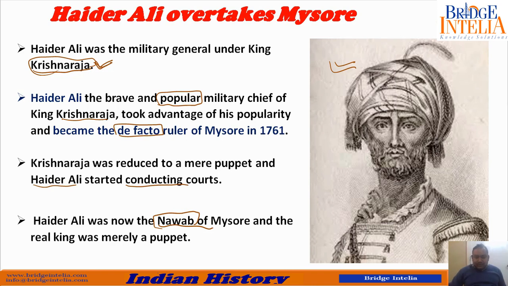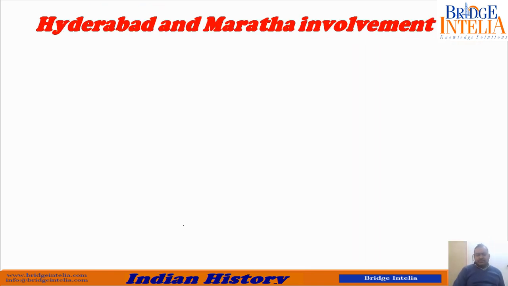But in case of Nawab, once you are Nawab, that means nobody is going to interfere in your life. If you are dead, your son will become the next Nawab, or whosoever you choose. That means nobody else is controlling you. You are the Nawab, and your position becomes hereditary. After you are dead, your son only will become the next Nawab. Nobody else is going to appoint anyone else. So it becomes hereditary. So from a simple military general, he is now declaring himself as the Nawab of Mysore. So he's taken over the control of Mysore.